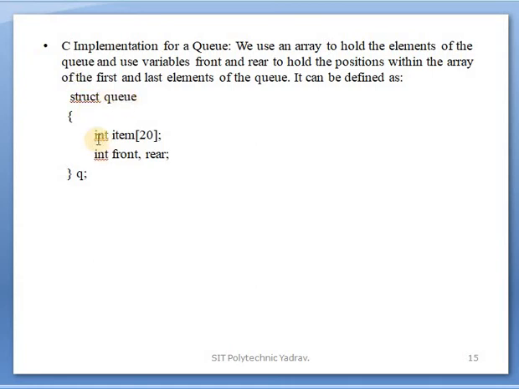Struct queue, these are the data members of that structure. Items means the array. Front and rear: front is the position from which elements are removed, and rear is the end at which elements are added. In front, elements are removed, and in rear, elements or data are added to that array, and queue is the variable of that structure.